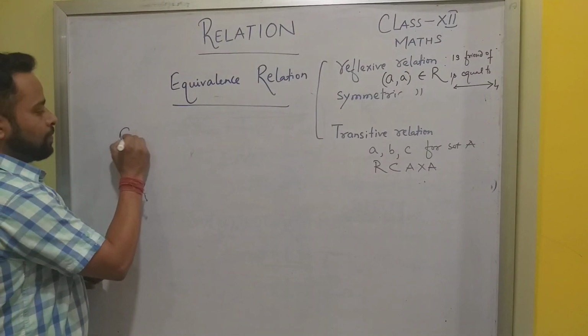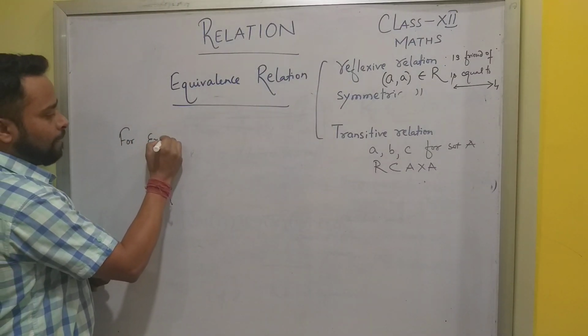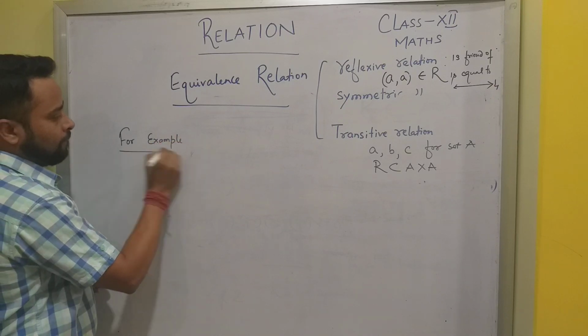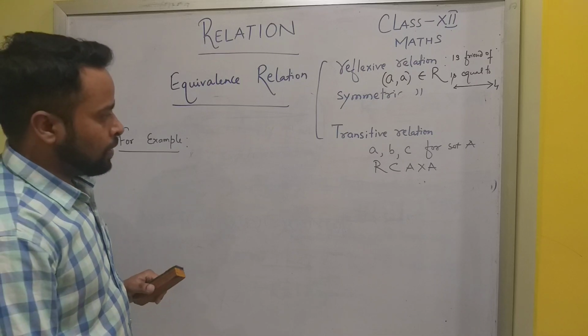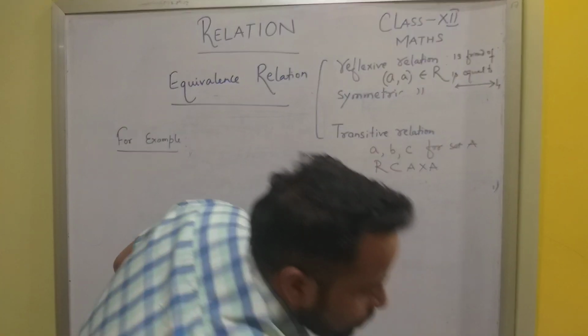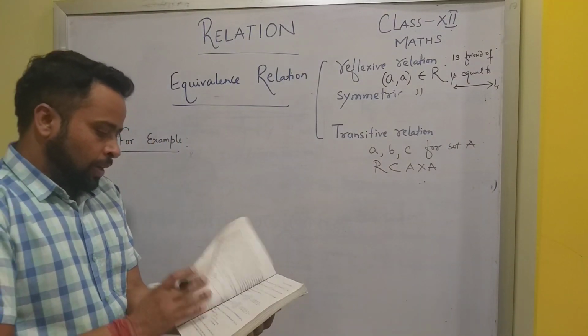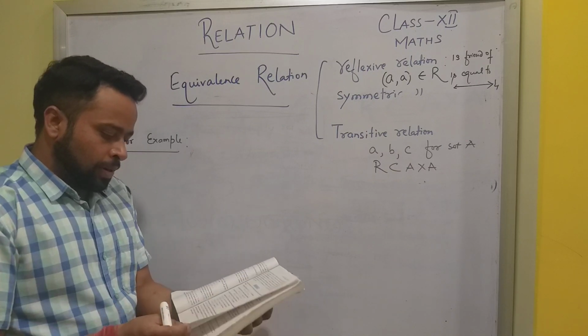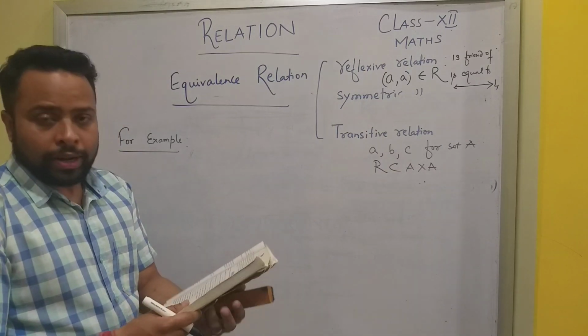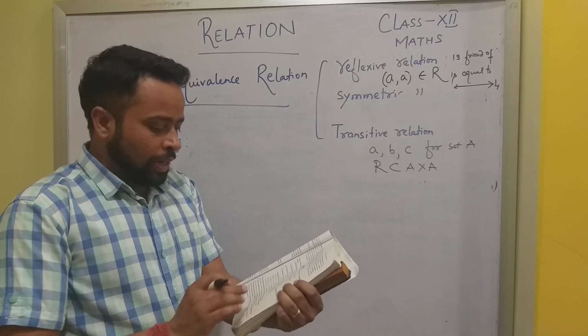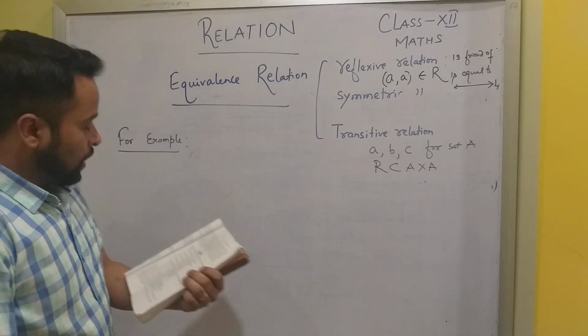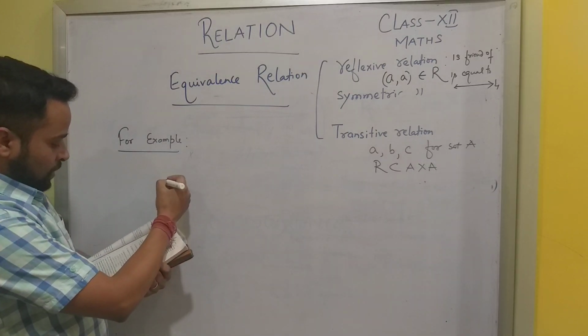For example, in your NCERT book, there is one question. The question is, say, NCERT book page number. If you do not get the book right now, you can always go to Diksha app and get the book downloaded from there.